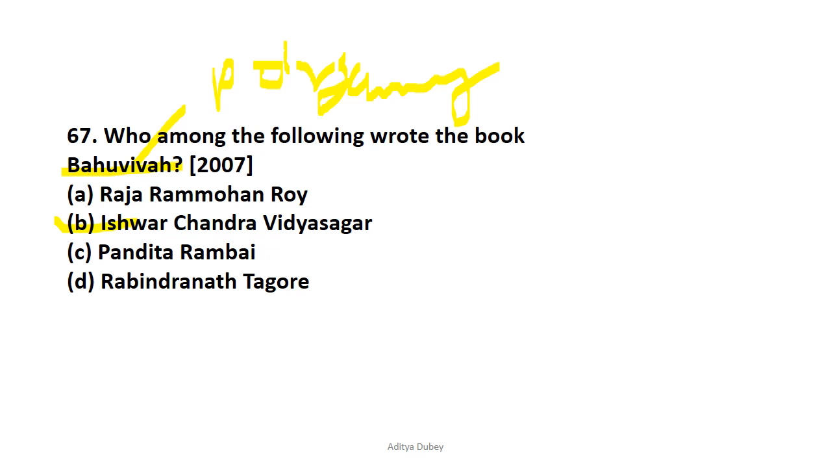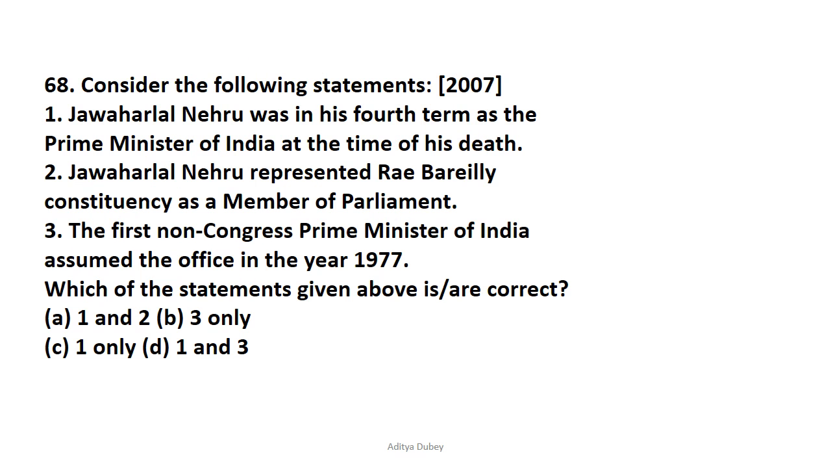Now let's move on to question number 68. Now we have been given, consider the following statements, 2007, this question had been asked. So we have been given the following three statements. We need to check which of the statements is correct. So let's read the first statement, that is, Jawaharlal Nehru was in his fourth term as the Prime Minister of India at the time of his death. So that is correct.